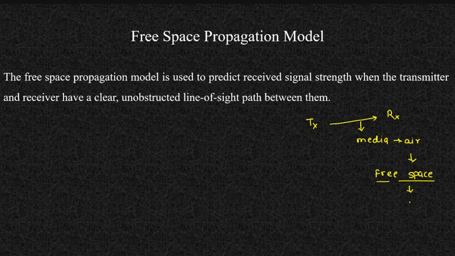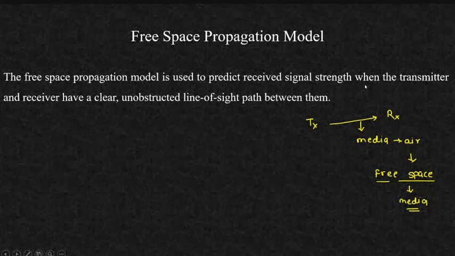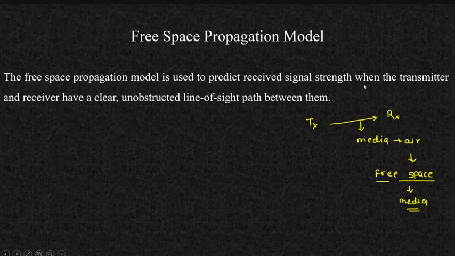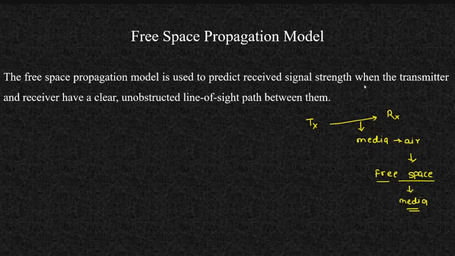And it is very necessary to understand what the received power will be at the receiver side. So if I am assuming that my media is a hypothetical free space media, and I use that model to predict the received signal strength when your transmission is line of sight, that particular model will be called the free space propagation model.